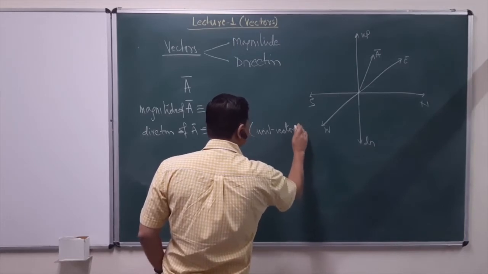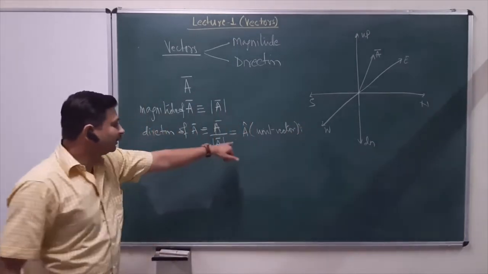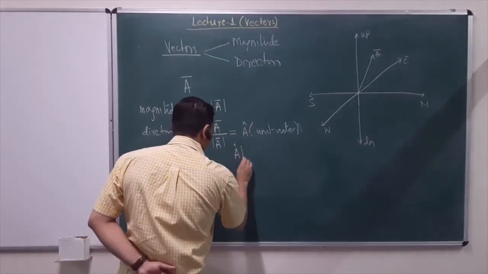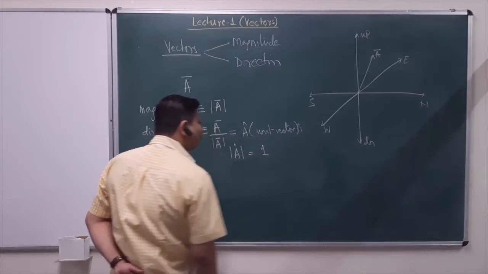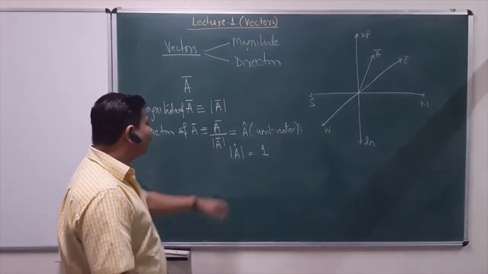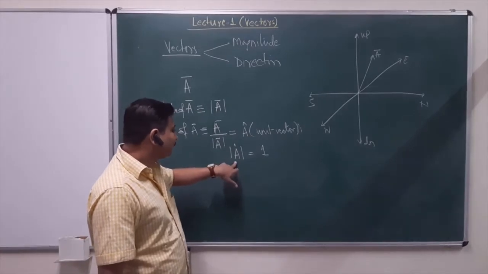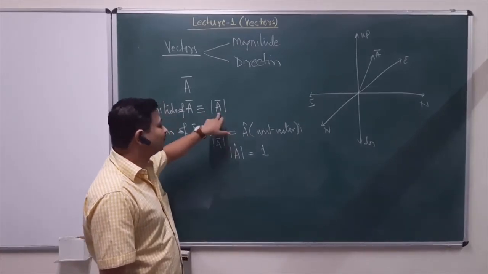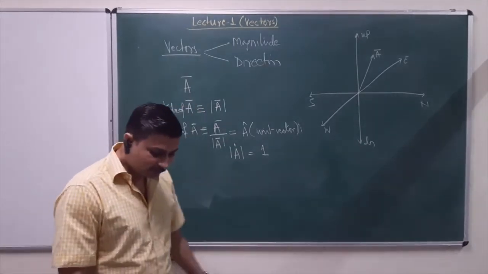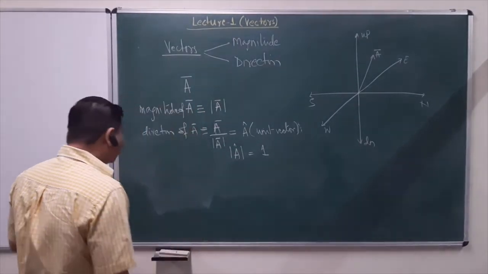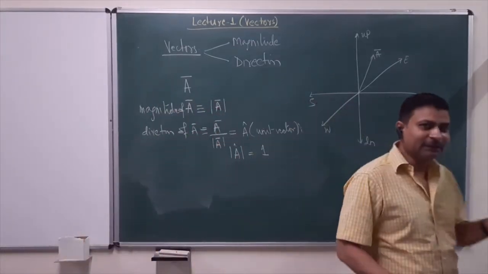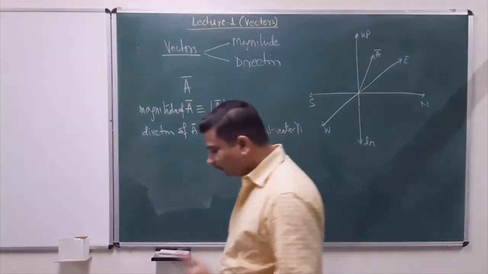Unit vector A. And what this means is, a unit vector will always have magnitude 1 independent of which physical quantity it is representing, and its direction is the direction of the original vector A. So that's our general definition of vector quantities. Now this is also exactly the mathematical definition of vectors. That's how we define vectors.